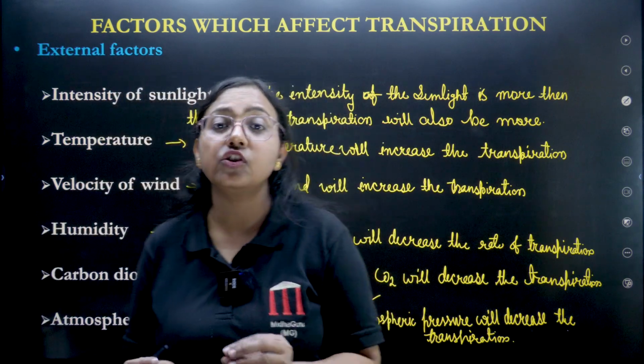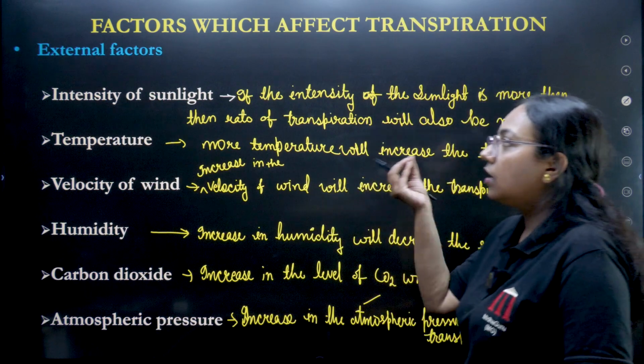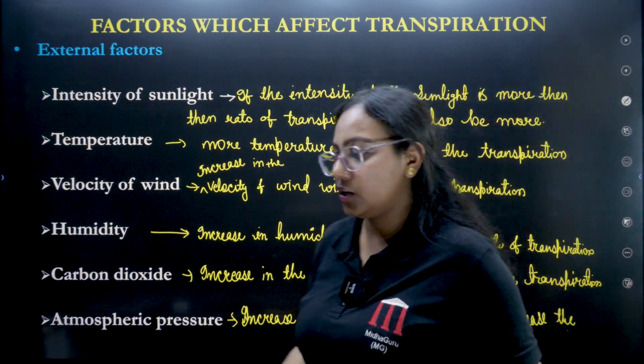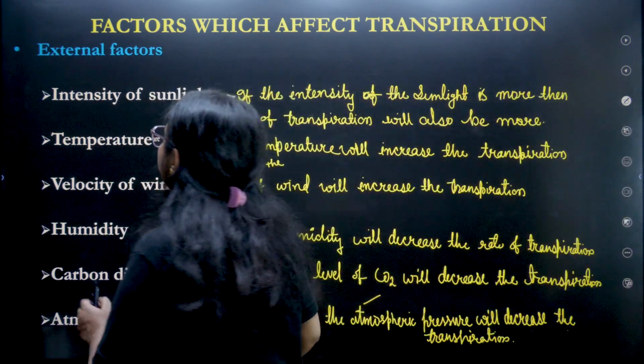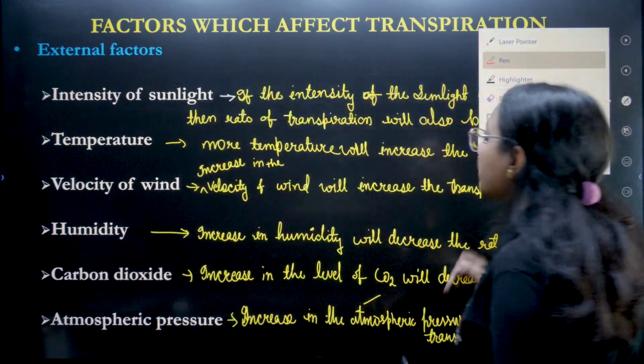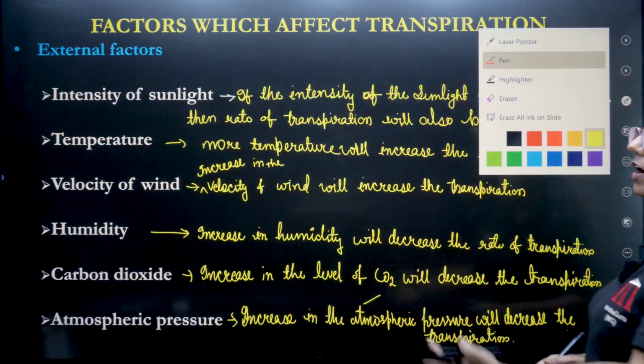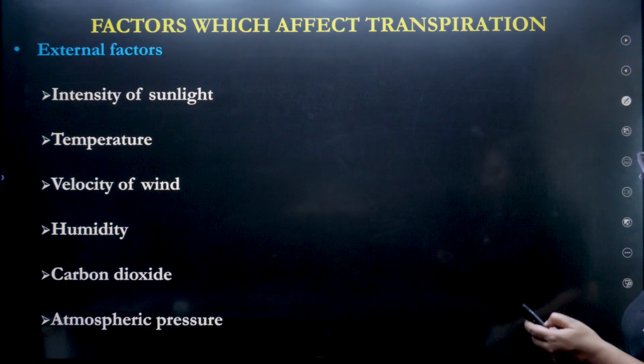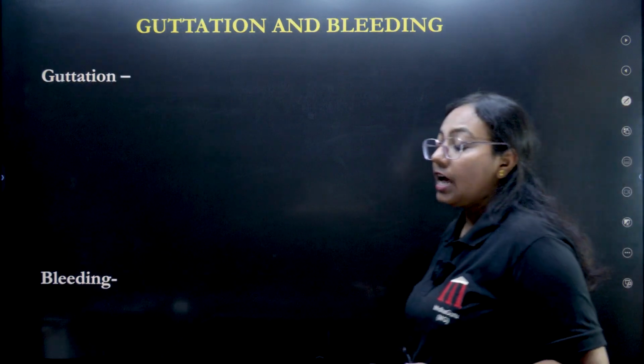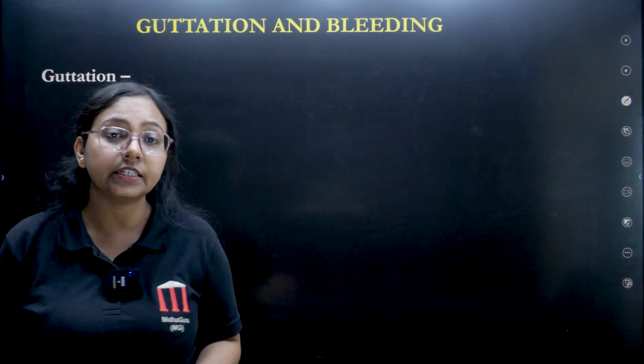So these are the external factors which affect transpiration, or the rate of transpiration. I hope this is very clear to you. So you just need to remember that after humidity, all the factors are inversely proportional. Okay, now let's understand a very important topic, which is guttation and bleeding.